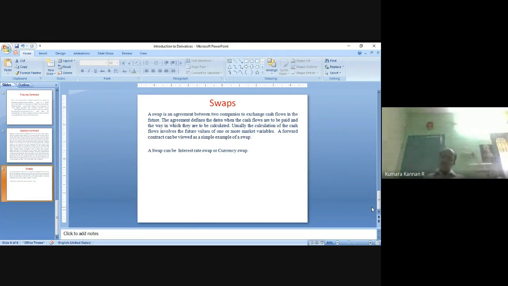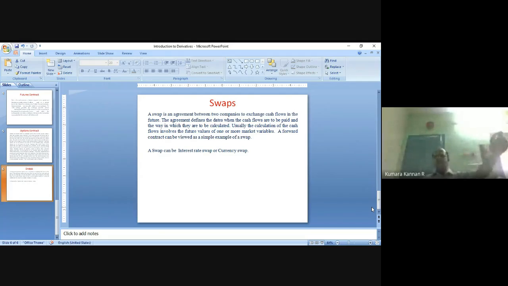type of swap is the currency swap. Currency swap involves different currencies being swapped, exchanged. How is it? One Indian company wants to expand its business in America. At the same time, an American company wants to expand its business in India. The situation is like this, right? One Indian company wants to enter the American market in a particular city. They want to expand their business, so they need 1 million American dollars. The Indian company needs 1 million American dollars. The American company wants to start their business in India and expand their operations in India, right? So they need 60 million Indian rupees. You assume $1 equals 60 rupees.